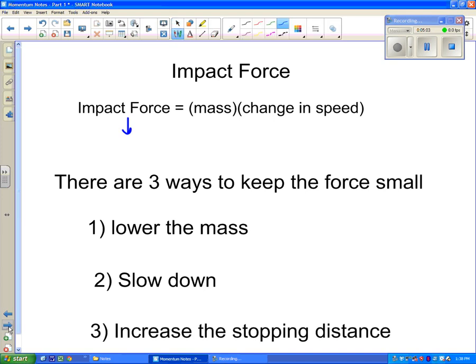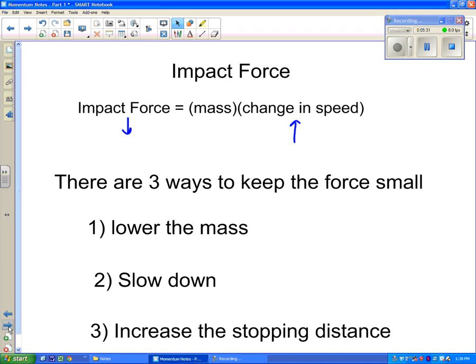And this one we talked about because this speed has a distance and a time hidden inside it. If you increase that stopping distance, you are actually lowering the impact force. So we showed this with the egg and the sheet. The sheet cradles the egg, it goes back with the egg, it increases that distance, and it lowers the force. So the egg won't break.